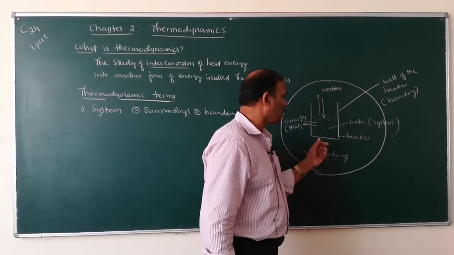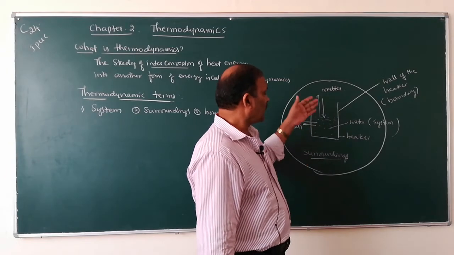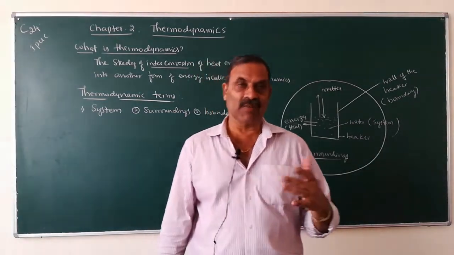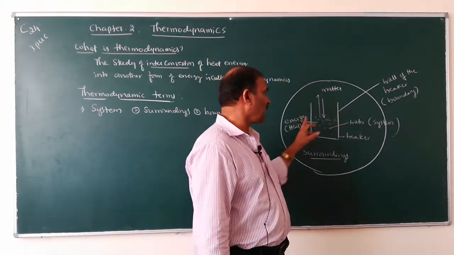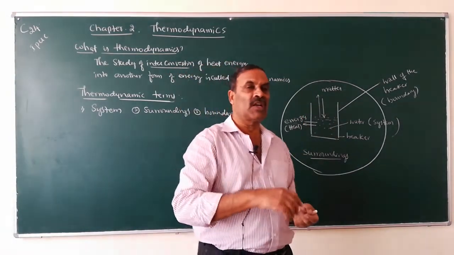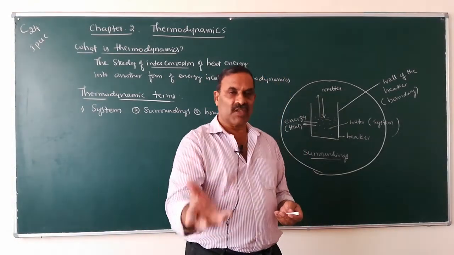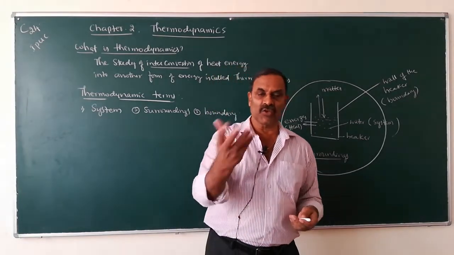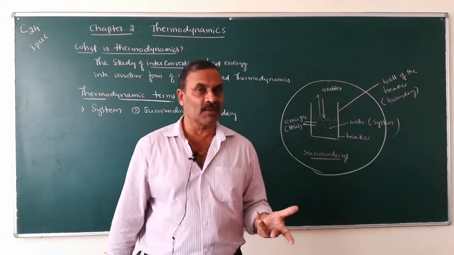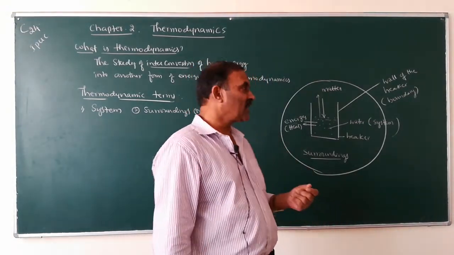So if it is hot water, what happens? Heat may go out. If it is hot water, the water vapor will go out. So a system can exchange both energy and matter with the surroundings. Matter may go out or may come into the system. Water vapor may go out from the system to the surroundings, or water vapor may come into the system from the surroundings. Similarly, heat can go out of the system or heat can come into the system from the surroundings. So that is the definition of system,